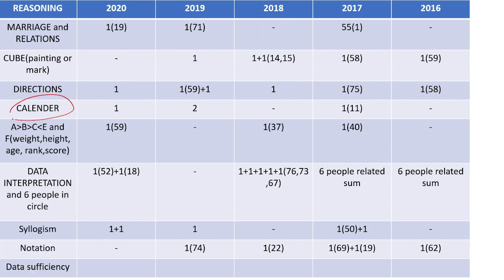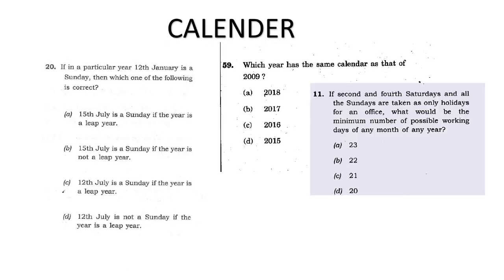Next is the calendar question. They are asking calendar questions regularly, and it is a very simple question. Which year has the same calendar as this? This is based on leap years and things like that, right? In a particular year, 12th January is Sunday, then which of the following is correct?